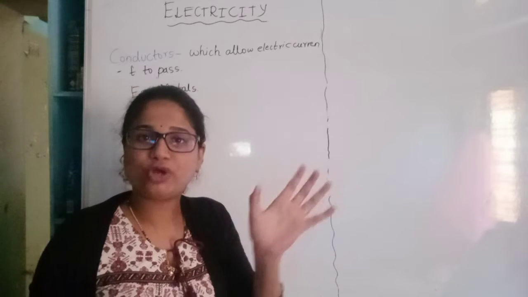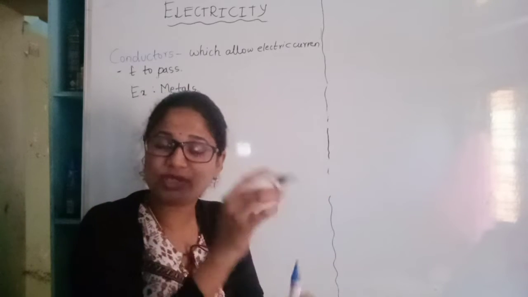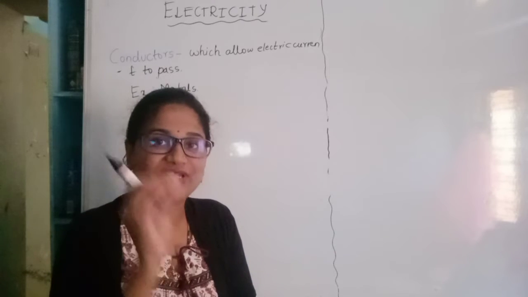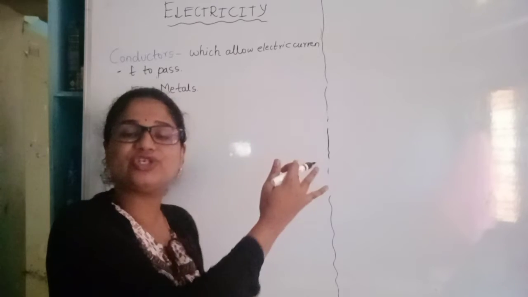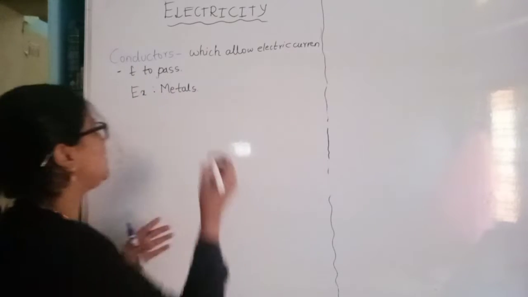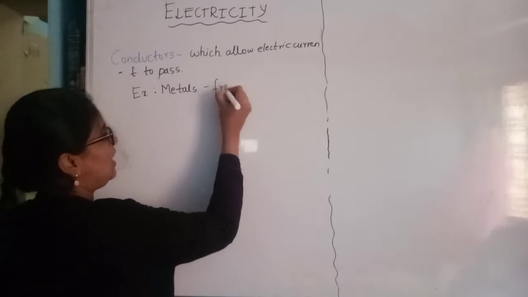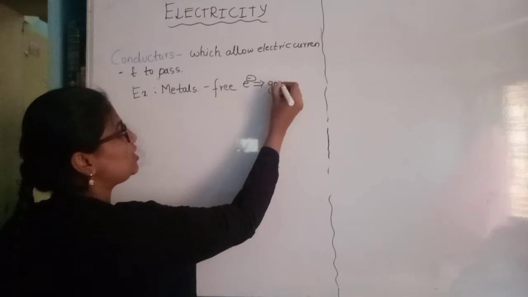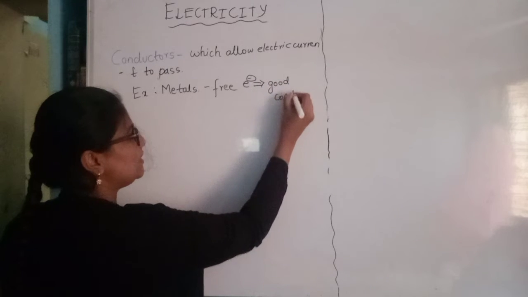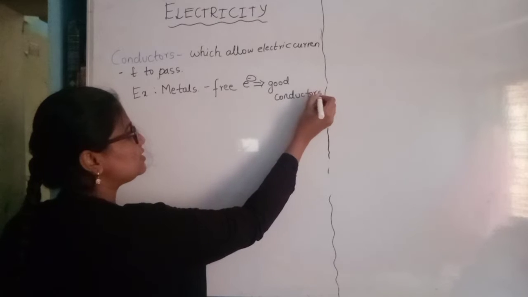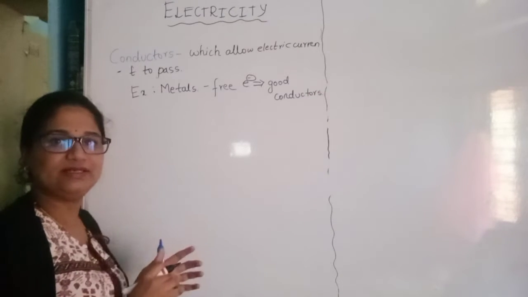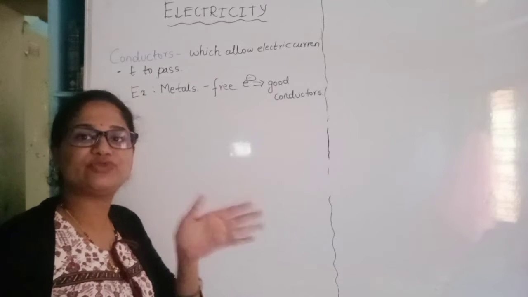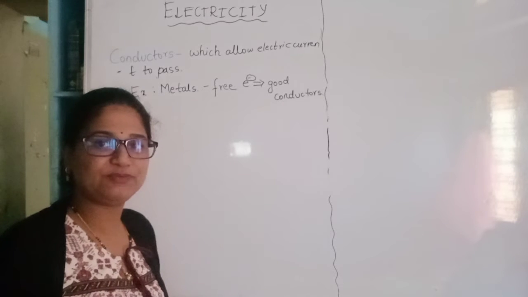So flow of electrons means when an electron has to flow, it should be free. So where will we find free electrons? The free electrons are the characteristic feature of metals. As metals have free electrons, they are considered good conductors of electricity. Simply, they are not considered conductors. They are considered good conductors because they have the free electrons which move and which flow. That is why the electric current is produced.